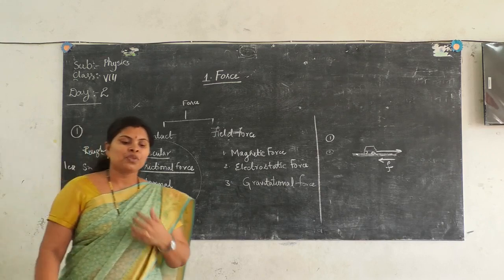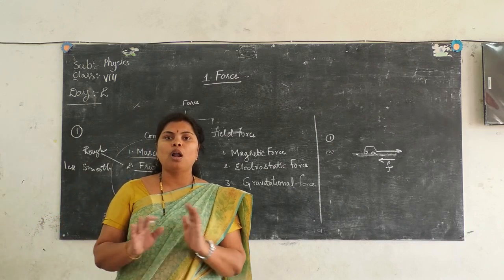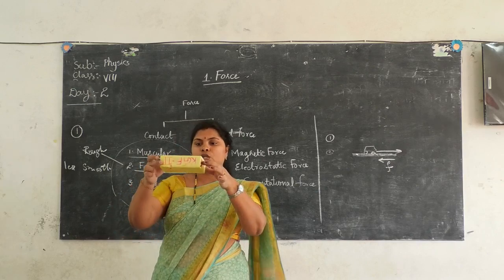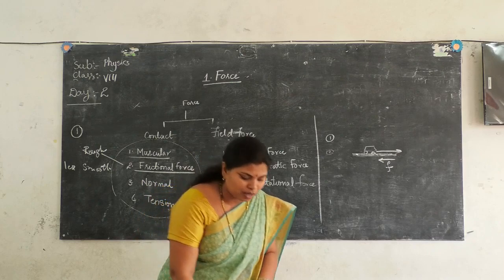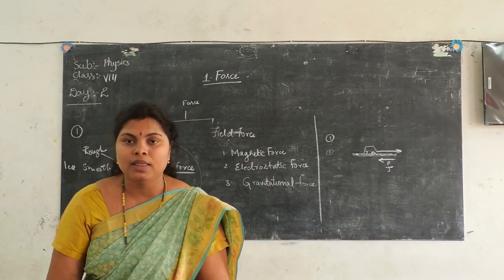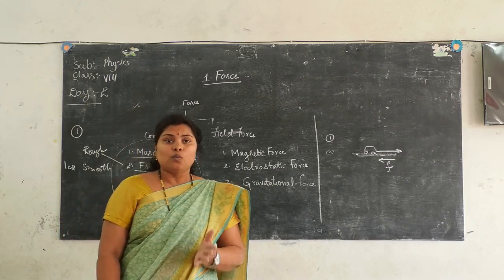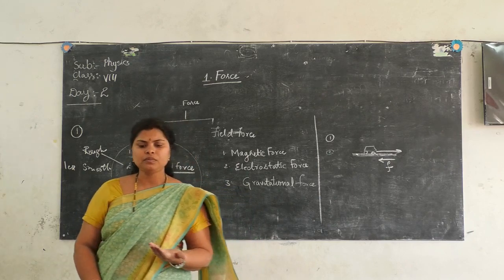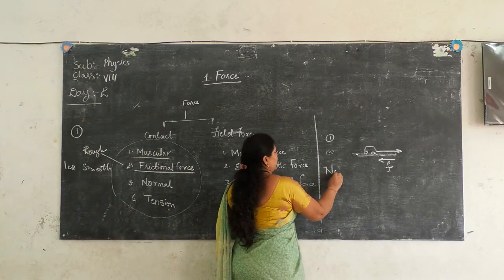For example, let me keep this object on this table. You all know very well that if I keep this object in the air, it would definitely fall down because of the Earth's gravitational pull. But if I keep the same object on the table, this object has been supported by the table. Here, why do you think the object is not falling down, though the gravitational force is acting?